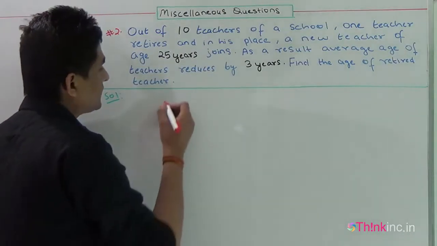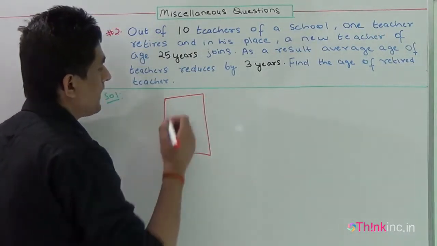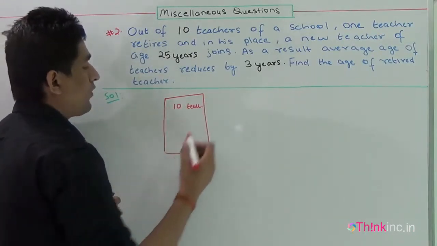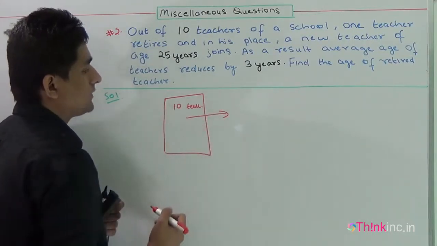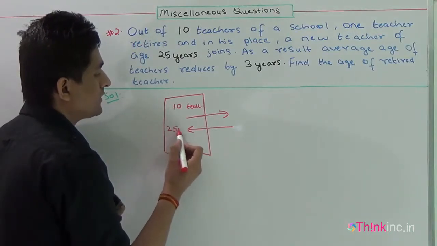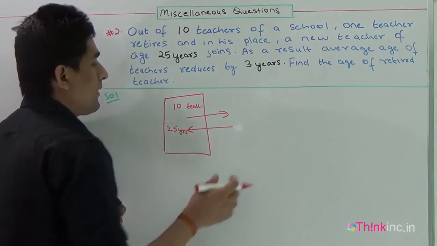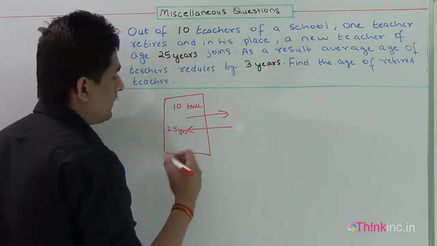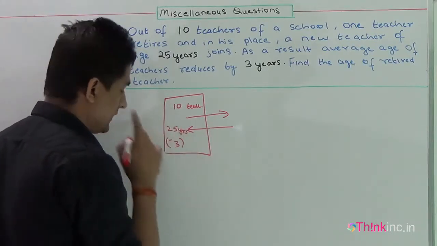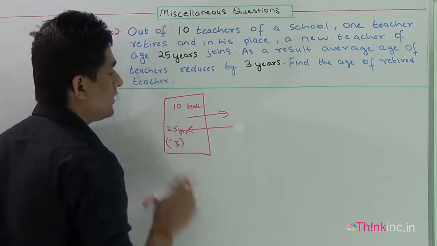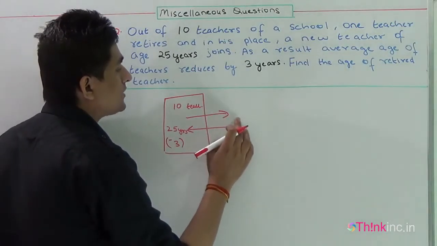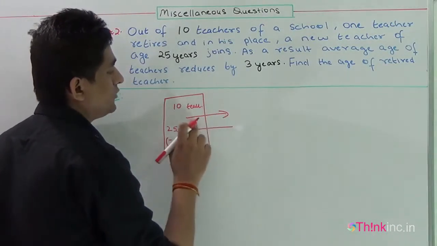Let me explain the question first. There is a school and in this school there are 10 teachers. From these 10 teachers, one teacher retires and one new teacher joins the school. The age of the new teacher who joins is given to be 25 years. By this, the overall net change in the average age of all the 10 teachers is minus 3 years. That means the average age has been reduced by 3 years. Our question is, we have to find the age of the teacher who has left the school.